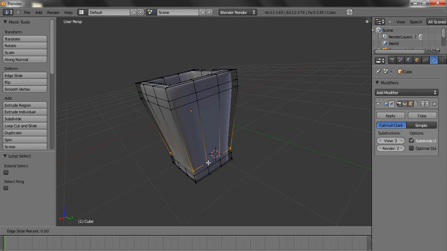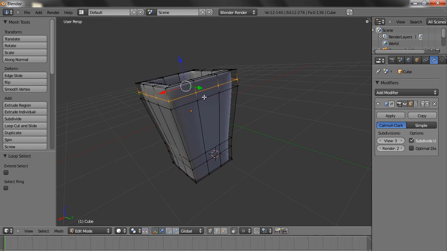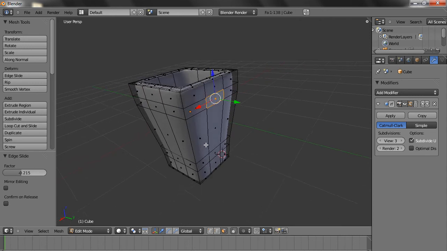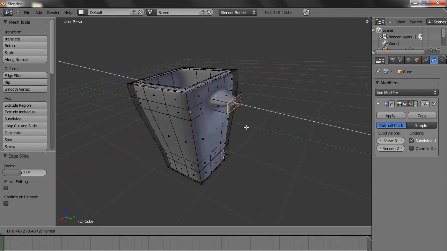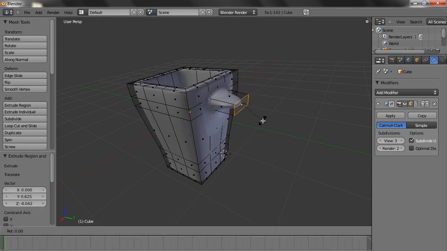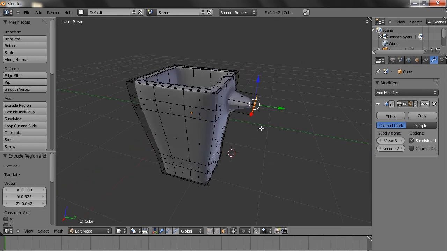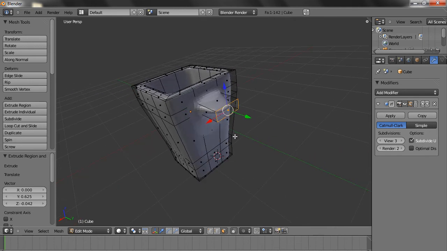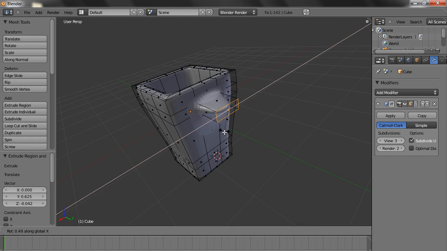and let's choose this, slide down, face, extrude, rotate it. Okay, I press R and I press X. So I have to rotate it along the X axis.